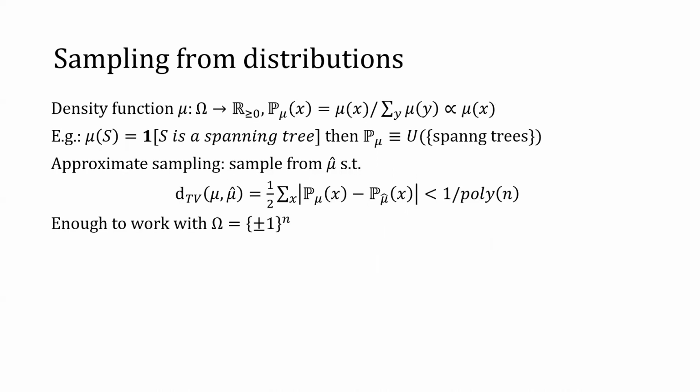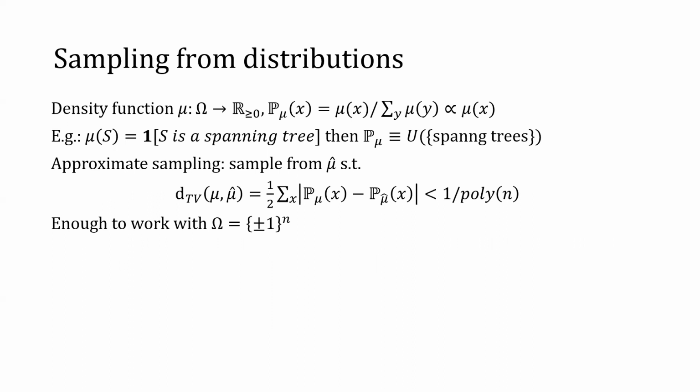We consider the problem of sampling from a density function mu, which defines a probability distribution p mu, where p mu of x is just the normalization of mu, so mu of x divided by the partition function of mu, which is the sum of mu of y over all y.